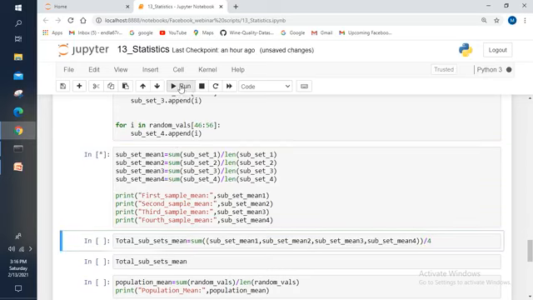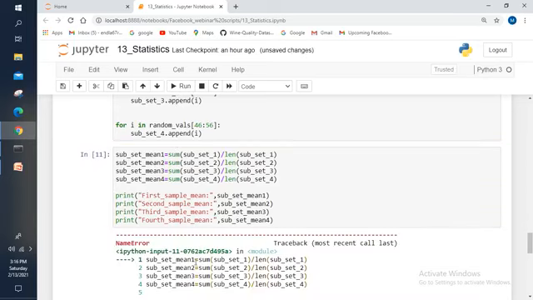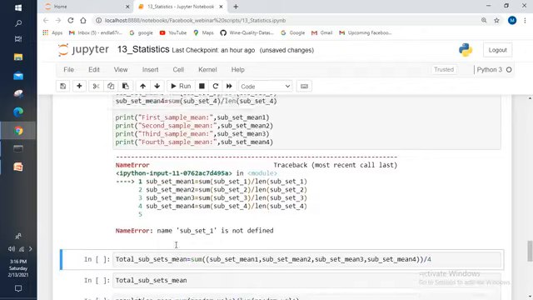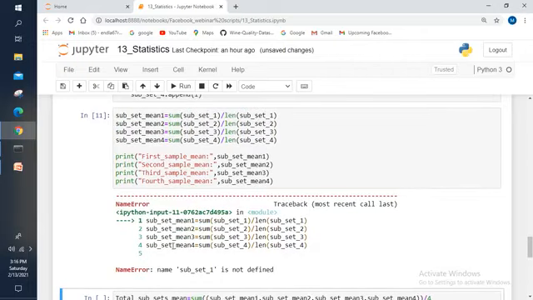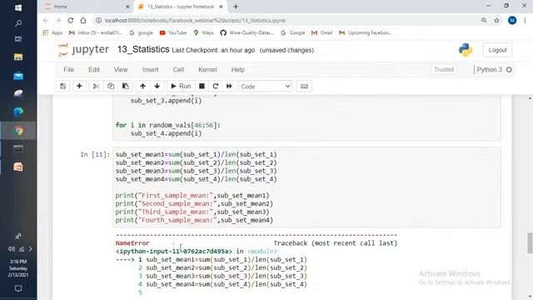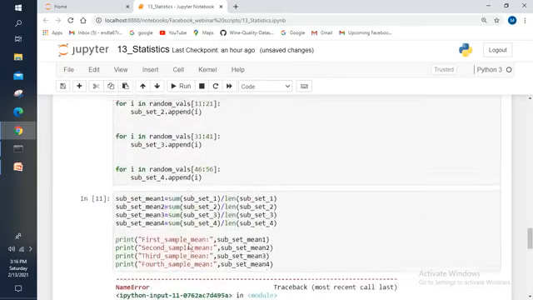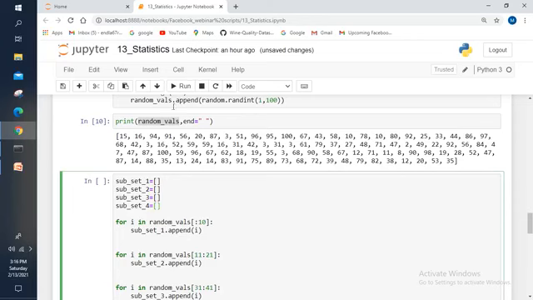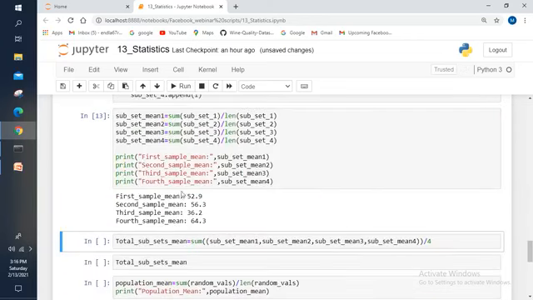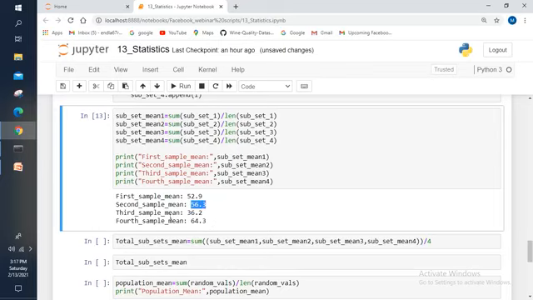Let me execute this one. Name error. Sorry, I haven't executed this one. Let me execute this one. Yes. See, the first sample mean is 52.9 and second sample mean is 56.3. Right. The third sample mean is 36.2 and fourth sample mean is 64.3.